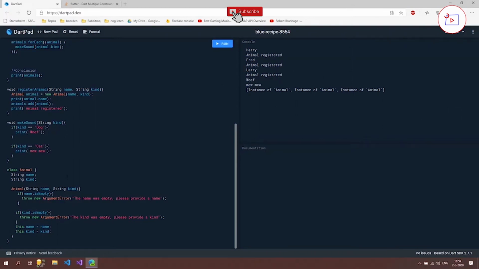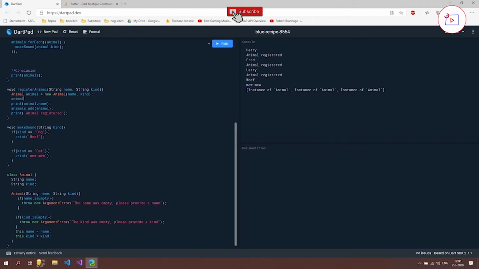But there's still a workaround around this, and this I'm going to look at in the next video. But something that could still be a problem is that if somebody calls this animal.name, it can override it still with an empty string, and then we still have an object with an empty name, which isn't what we want. So let's take a look at some things that we can do with properties.